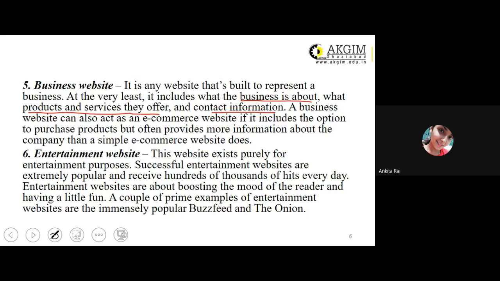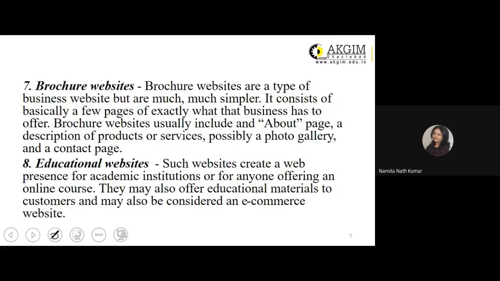Yes, ma'am. All right. Next, we have brochure websites. Brochure, as the name suggests, is a collection of information arranged in a particular manner. So brochure websites are a type of business websites, but they are much simpler. It consists of basically a few pages showing exactly what the business has to offer.